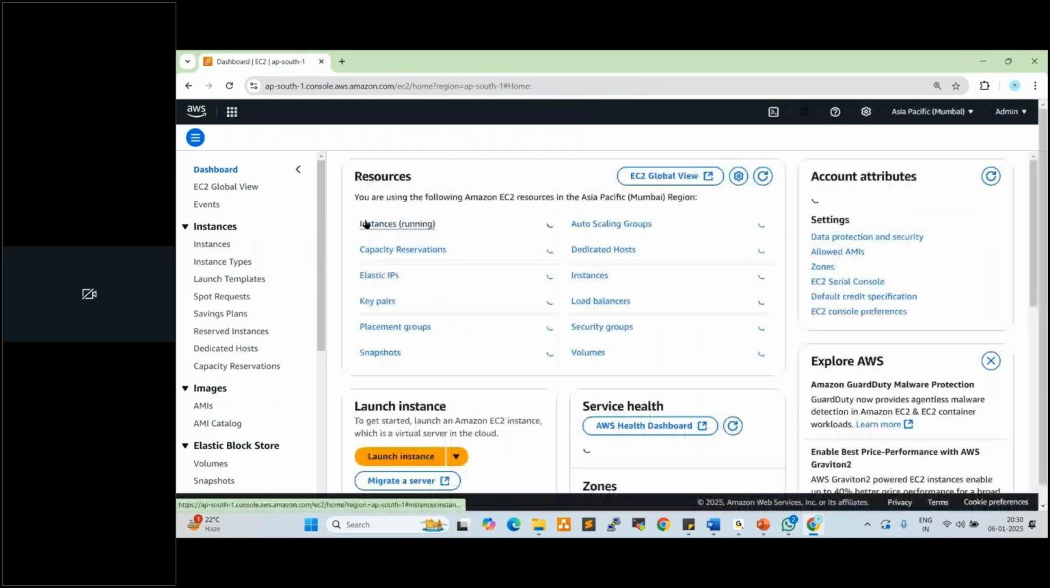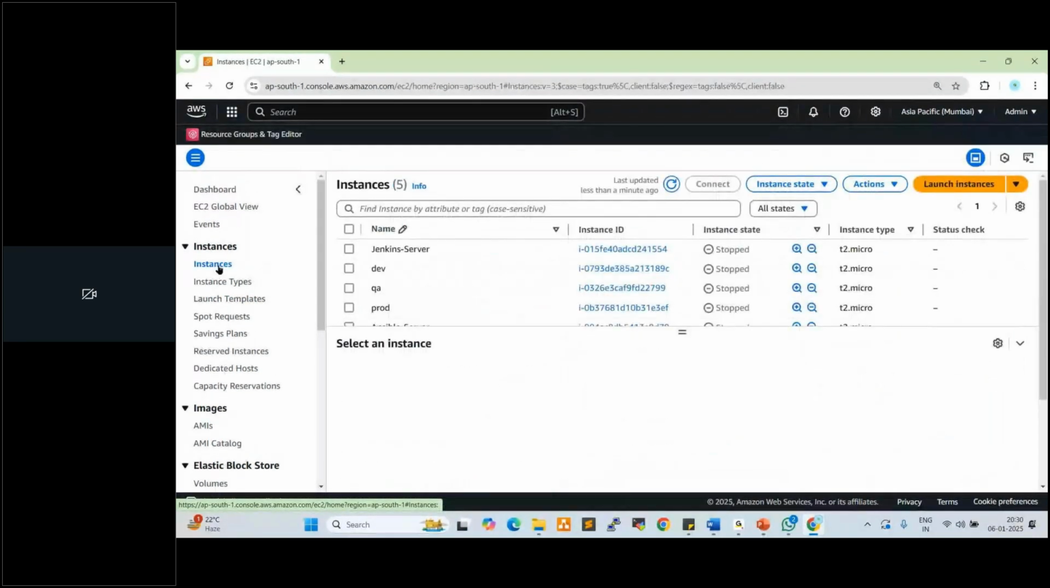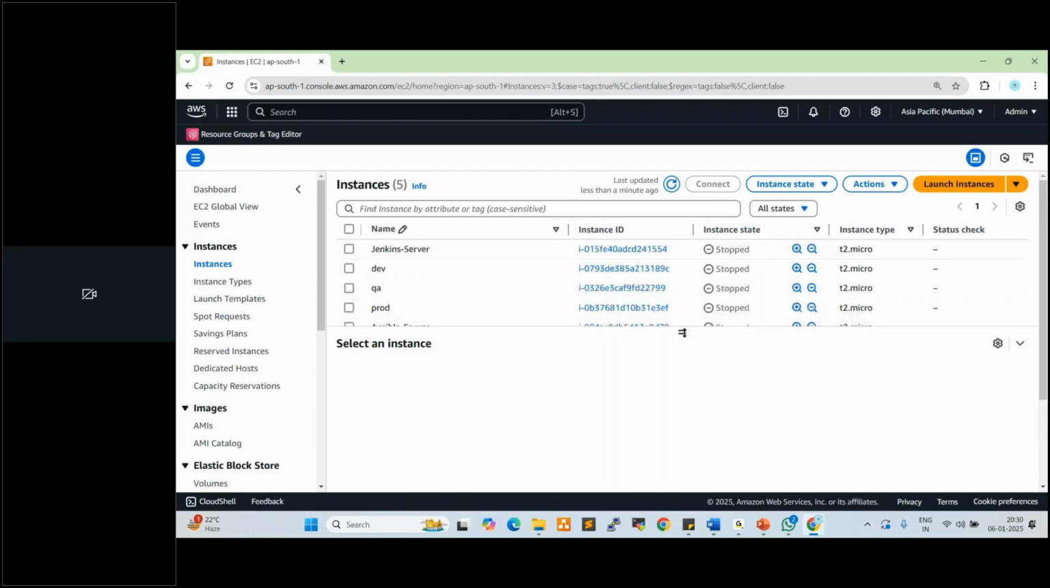So these are on demand. On demand means instantly, immediately, whenever they need any servers, we can create and provide. See here, this is the cloud platform. Here Jenkins service, development, QA, production, Ansible service. These are in stopped state. Stopped means shutdown state. So whenever any service is required for the project team, just click on launch instances.